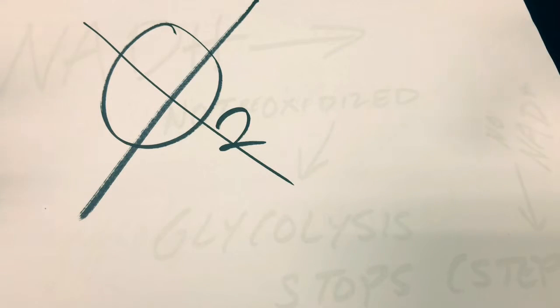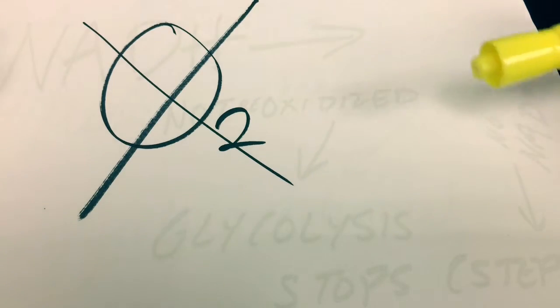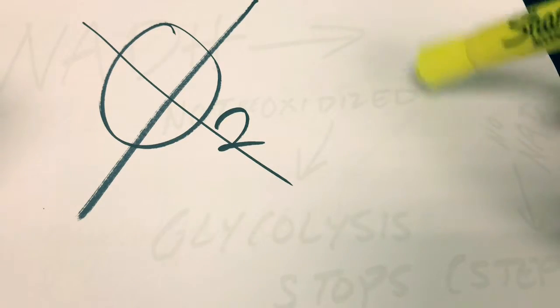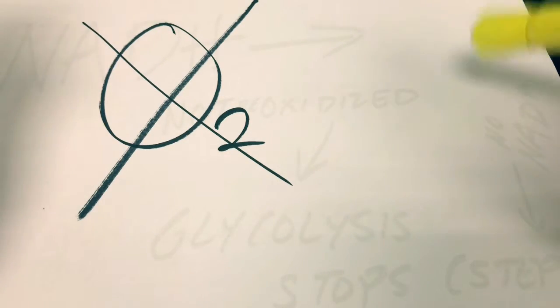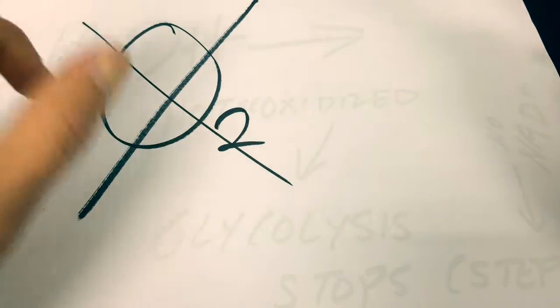Remember we said glycolysis happens in the cytosol of the cell, and then the following parts of cellular respiration continue on into the mitochondria, but glycolysis isn't the only part of fermentation. There's also glycolysis and then alcohol or lactic acid fermentation. So there's two main types that we're going to be talking about today. Now, when we're talking about alcoholic fermentation, we're going from one glucose molecule and turning it into two pyruvic acids and then carbon dioxide and alcohol. With lactic acid, our different output is, of course, lactic acid.